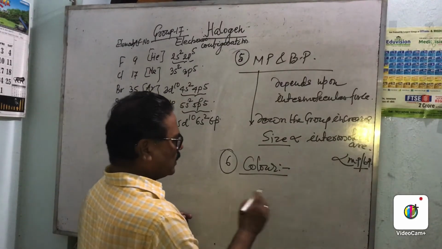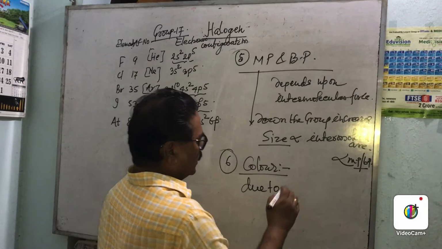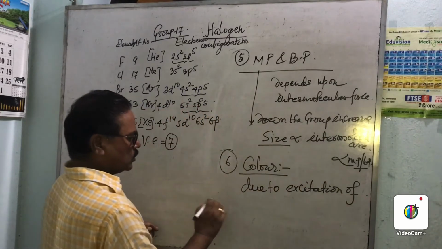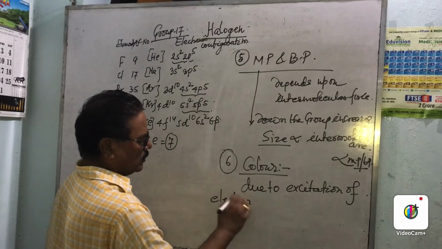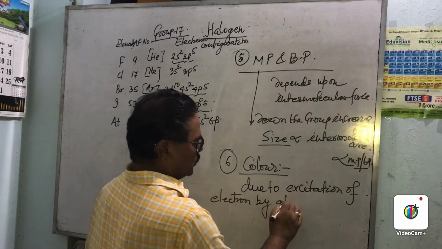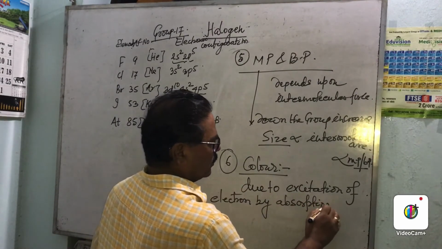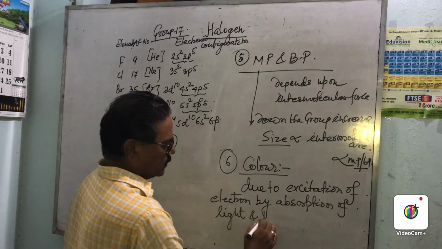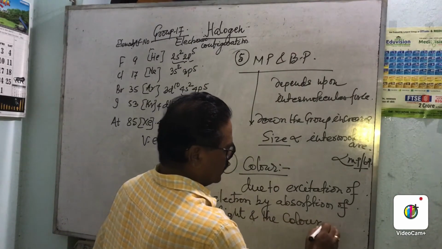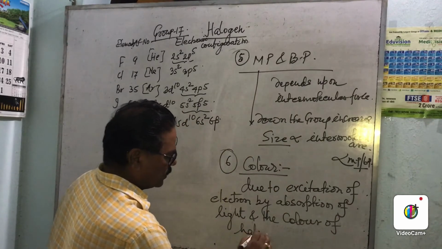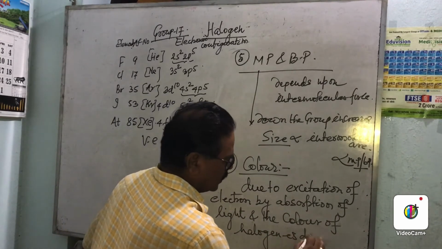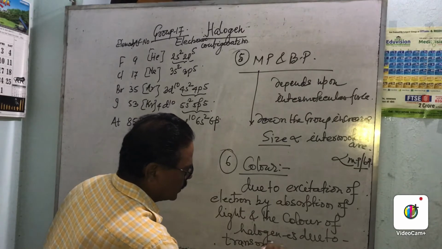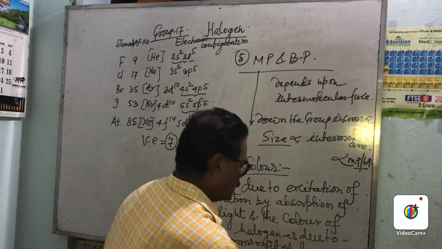So all halogens are colored due to excitation of electron by absorption of light, and the color of halogen is due to transmitted light.